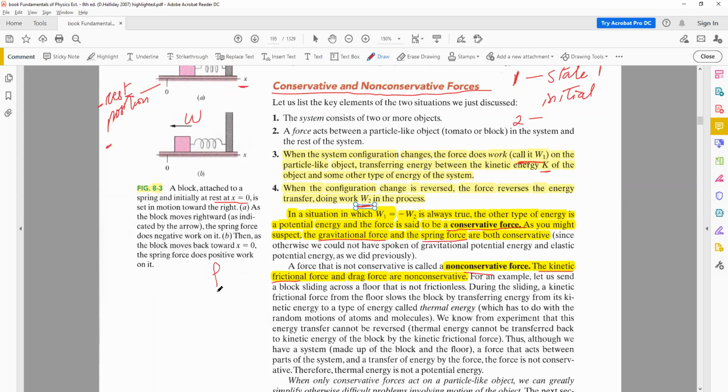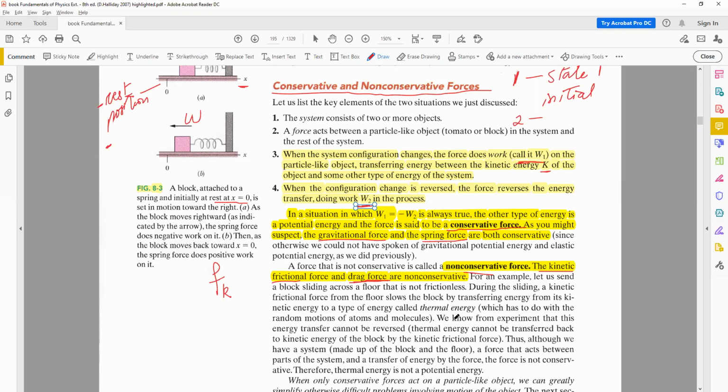So these are examples of non-conservative forces, and these can include the kinetic frictional force that we talked about, which was small f for friction. And what kind of friction? If it's due to motion, then we represent it by a small subscript k, and it's called kinetic friction. Similarly, the drag force that we studied previously, which was represented by a capital D, is also an example of a non-conservative force.